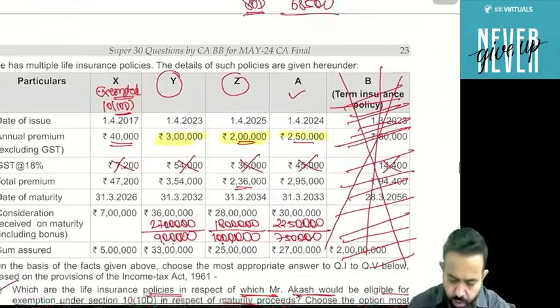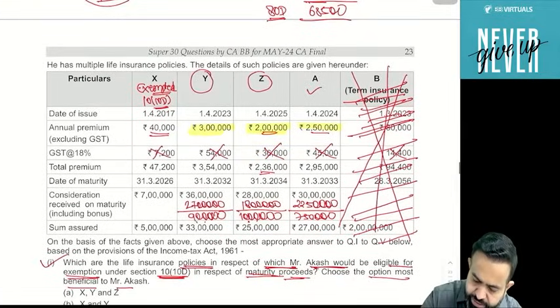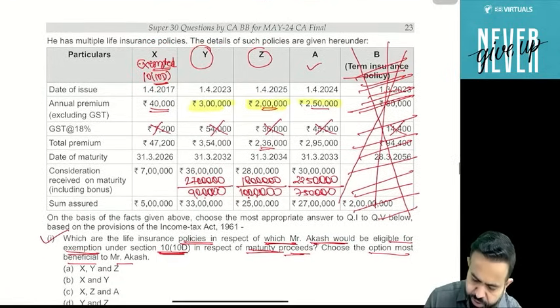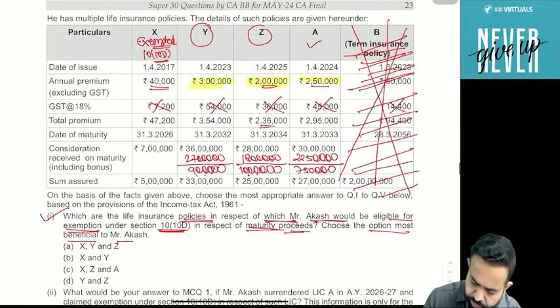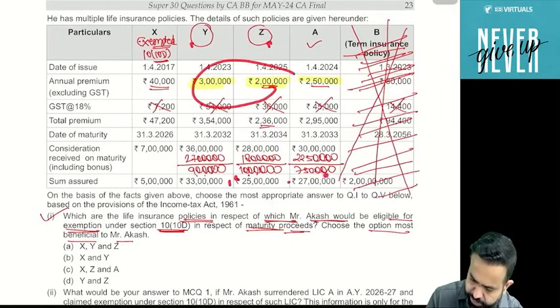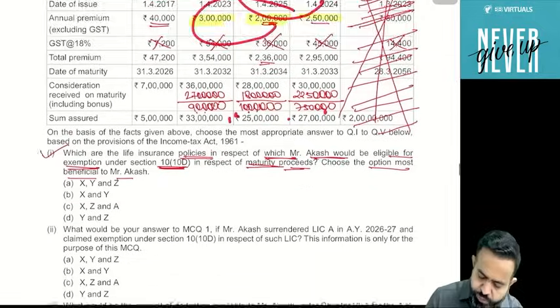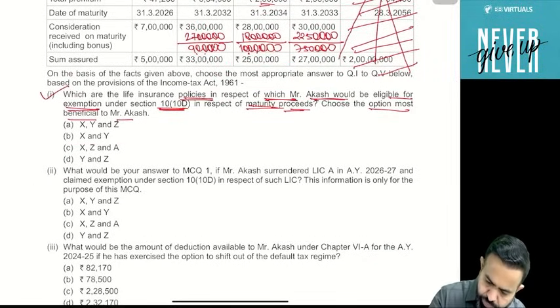So guys, obviously your X maturity is exempted. Y is exempted and Z is exempted. So for you, which one is beneficial? X, Y and Z. So here X, Y and Z, because here it's 5 lakh, it is exempted. The other will be taxable. If you take this, then which is the right answer? X, Y and Z. So A will be your right answer here.